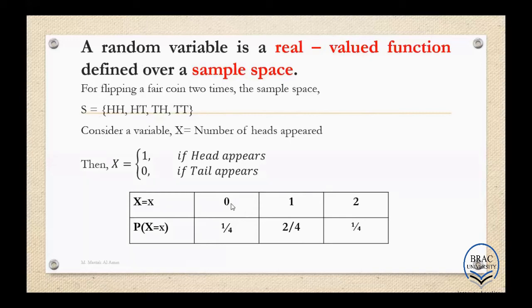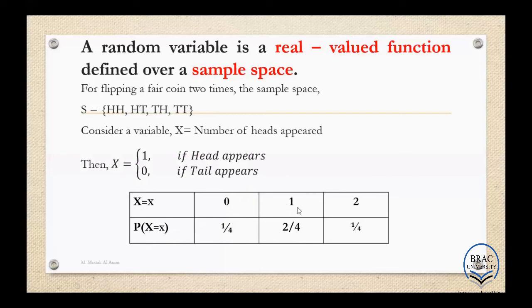So when x equals to 0, number of favorable outcomes, we have only one outcome, tail and tail. So that's why it is 1. And total outcomes are 4. So when x equals to 0, we can say the probability is 1 over 4.